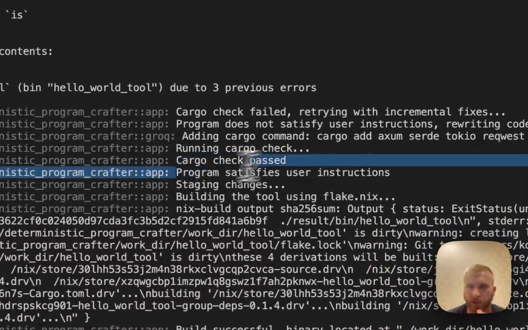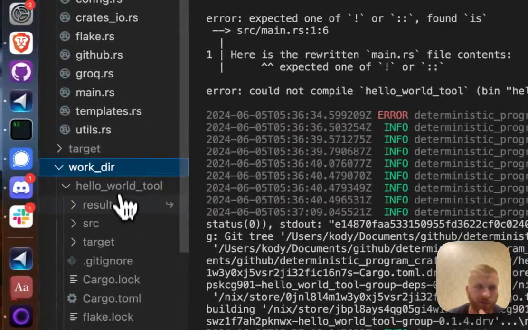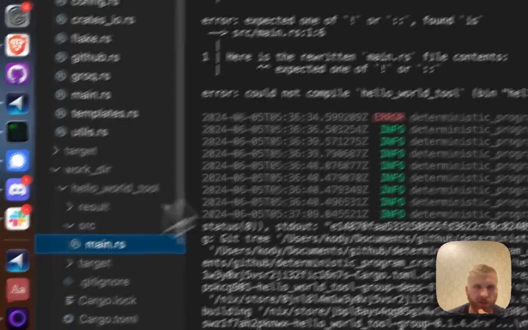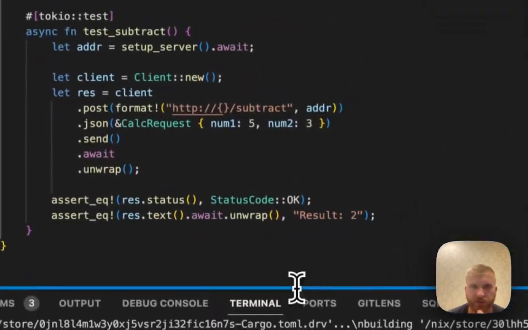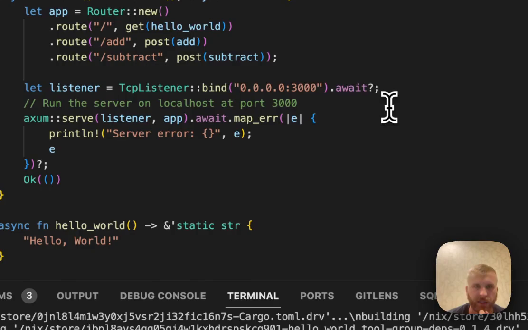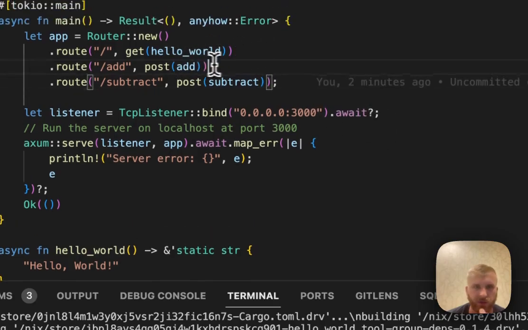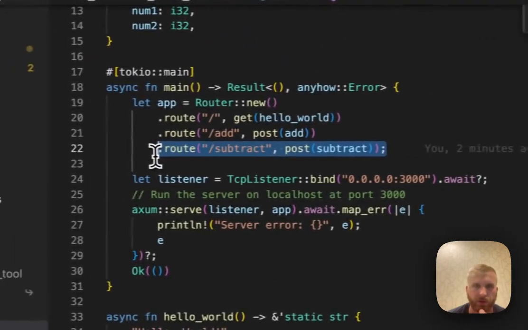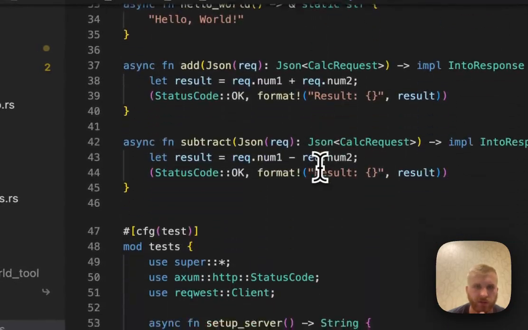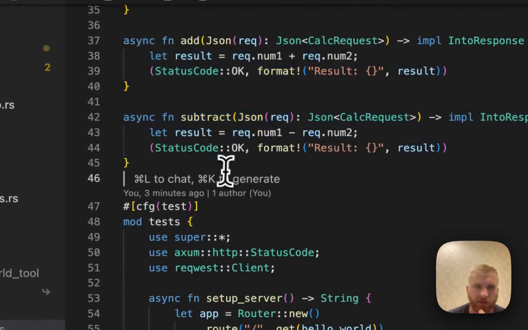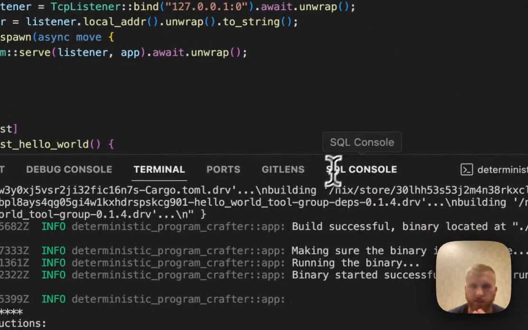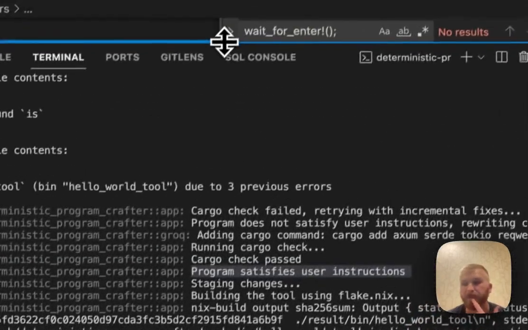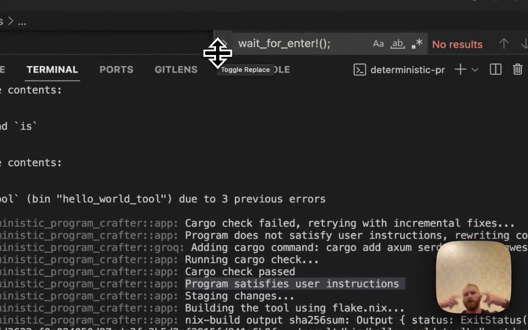And when it passed it back with the new main.rs, which is over here, it says that it satisfies the user instructions. We can see here that it added two endpoints to the program for add and subtract. It added the handlers for them, and then it added the tests. So it's checking and testing that all this stuff passes at compile time. So it can just sit there and iterate against Grok until it gets it right.